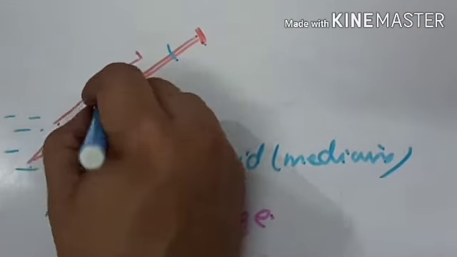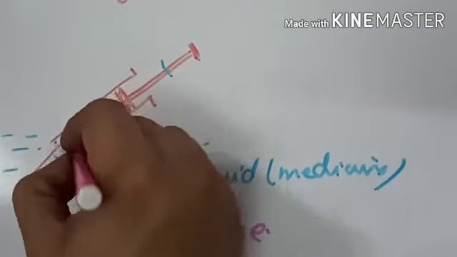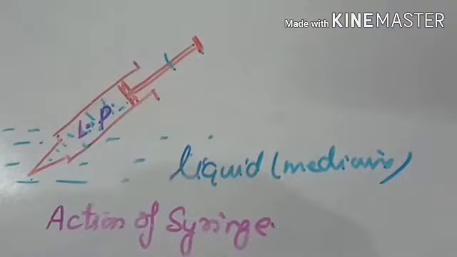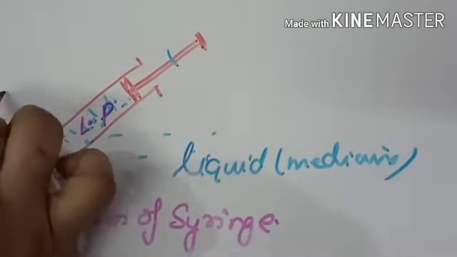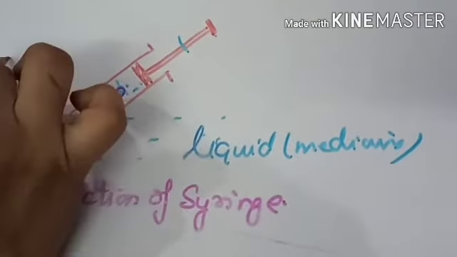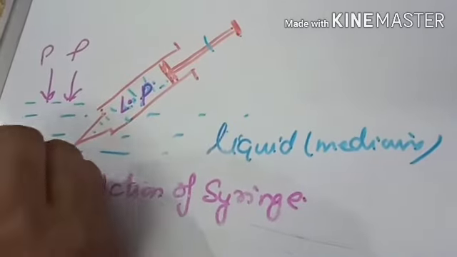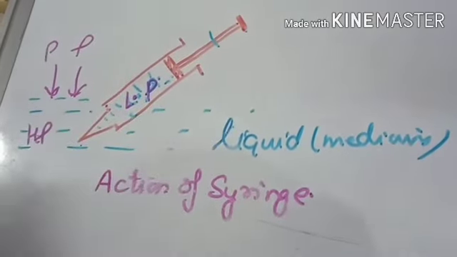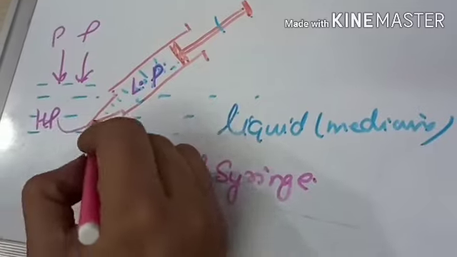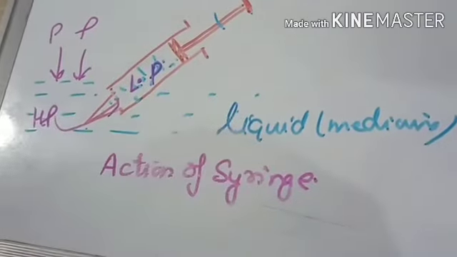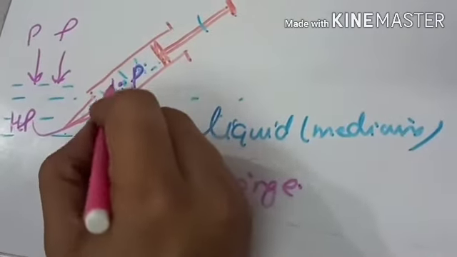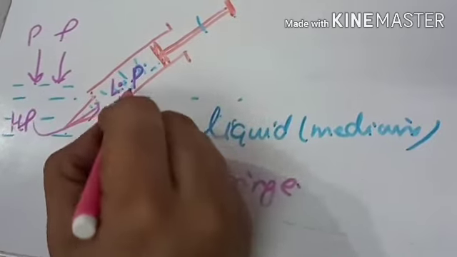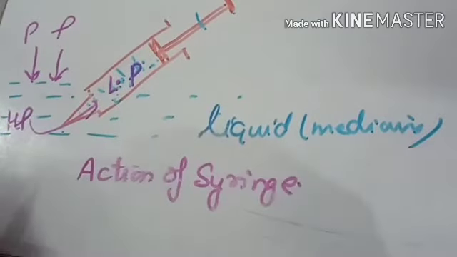There is no air, so the pressure is low inside this barrel of the syringe, and on the liquid, or on the medicine, atmospheric pressure is acting, so the pressure is high. So the medicine goes from high pressure area to the low pressure area, that is, inside this syringe. So this way the syringe works.